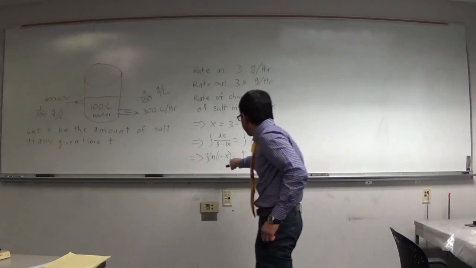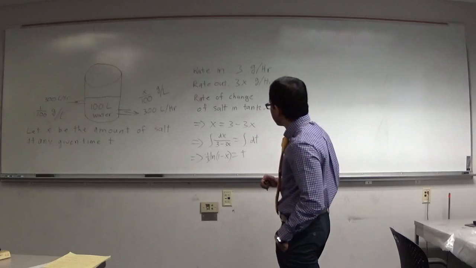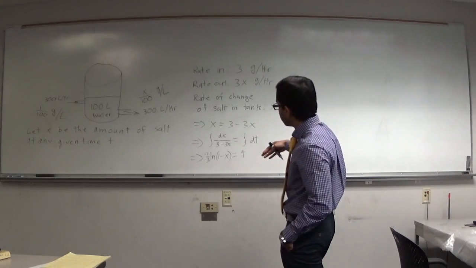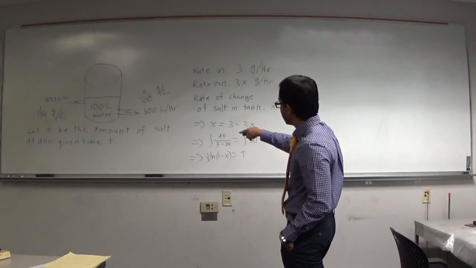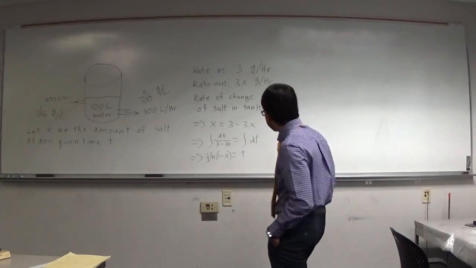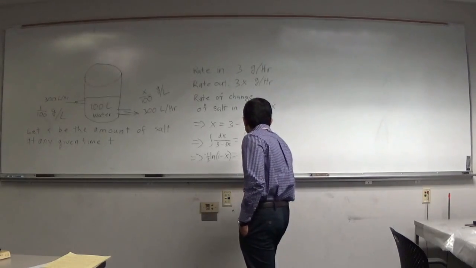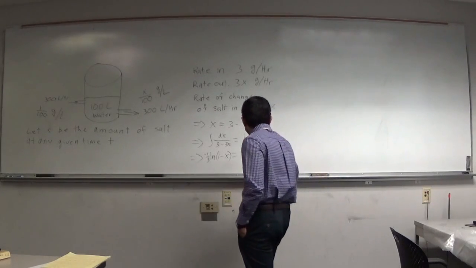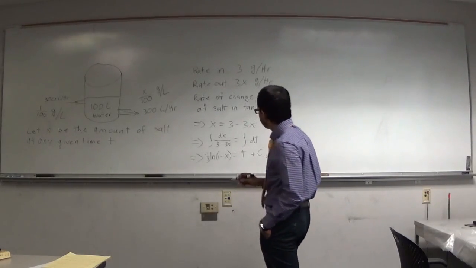So let's just make sure I didn't make a mistake. If we take the derivative of that, that's going to be 1 over 1 minus x, and we get a negative out, and then we have the 1/3. And that's going to be t plus c, right? Let's call it c naught for now.